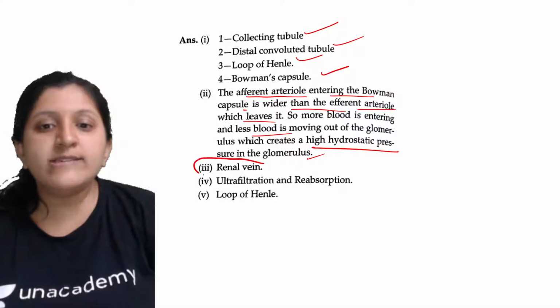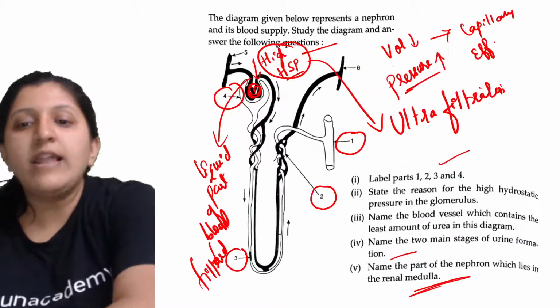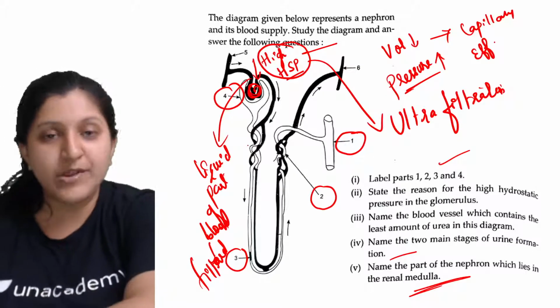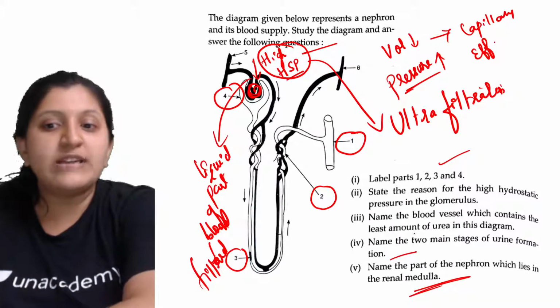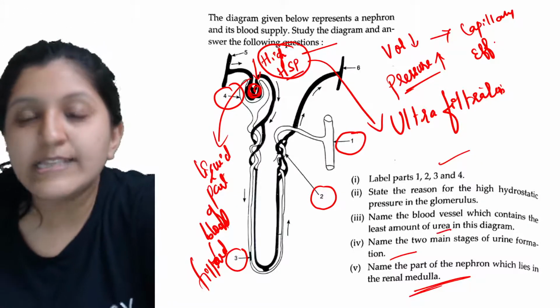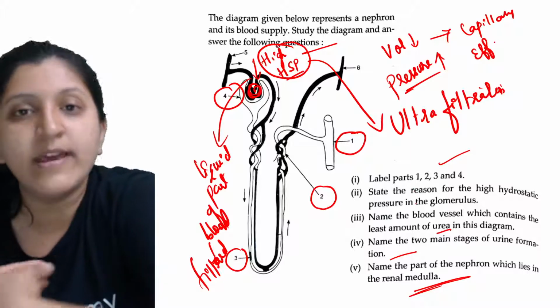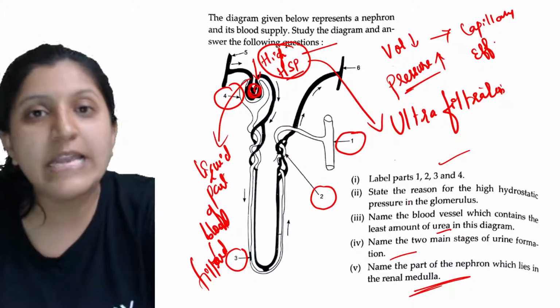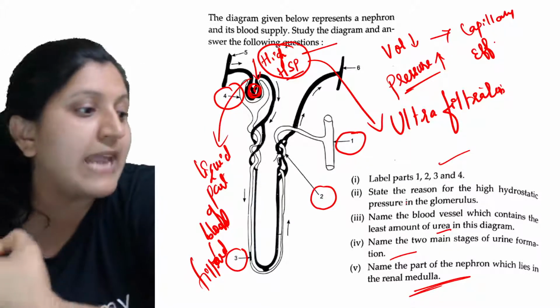Now the renal vein is the one which has a lesser amount of urea. What is the reason? When we mention the blood vessel which contains the least amount of urea, in this case urea is seen more in the afferent arteriole, that is the renal artery which is coming in, because it is carrying a lot of waste.